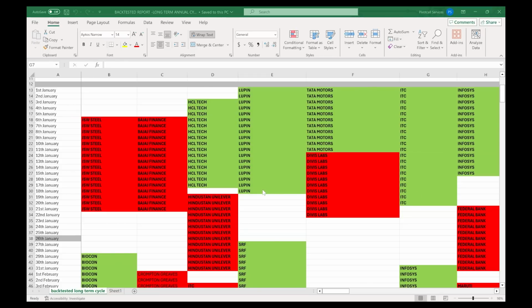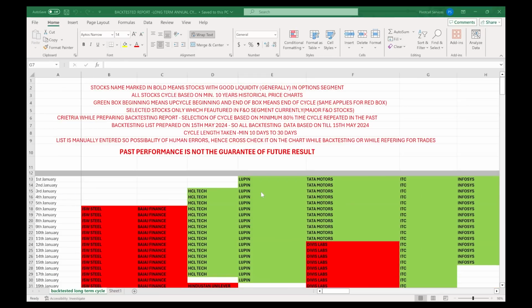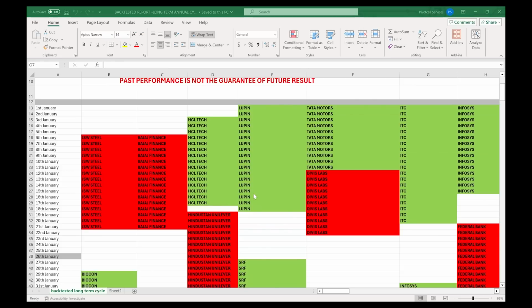I can't do the backtesting on the TradingView chart with all the stocks now because there are so many stocks. It may take even days and weeks. But after this video, once you get the backtested report, you have to do the backtesting manually, and only then will you get the confidence.